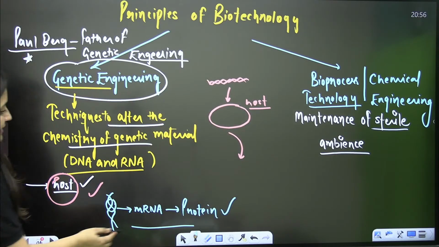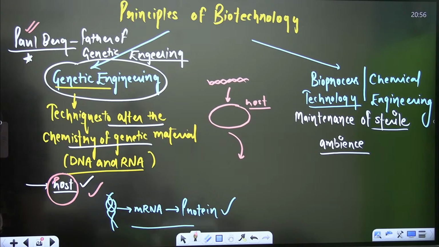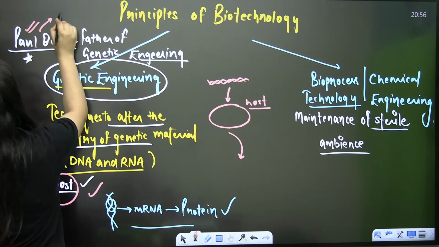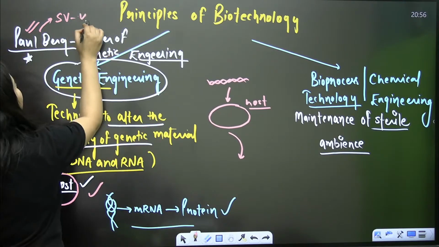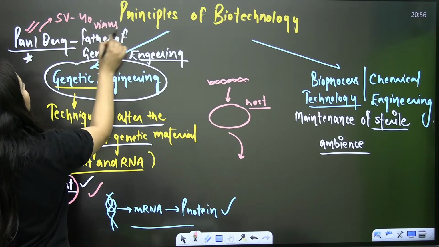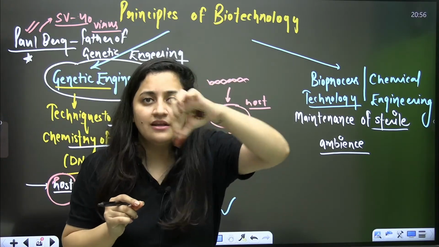And as I said, who's the father of genetic engineering? Paul Berg. What he did was transfer a gene from a virus, the SV40 virus. He took the gene from this virus and put that gene in a bacteria.